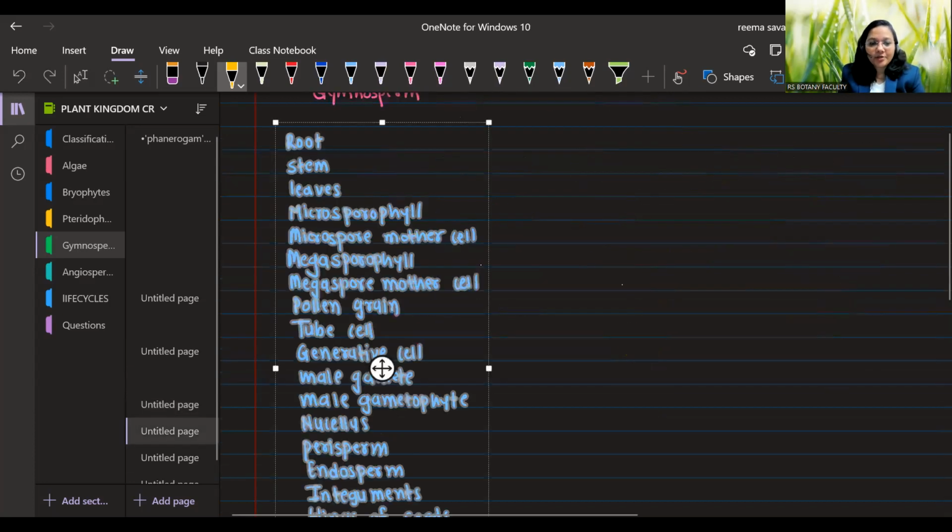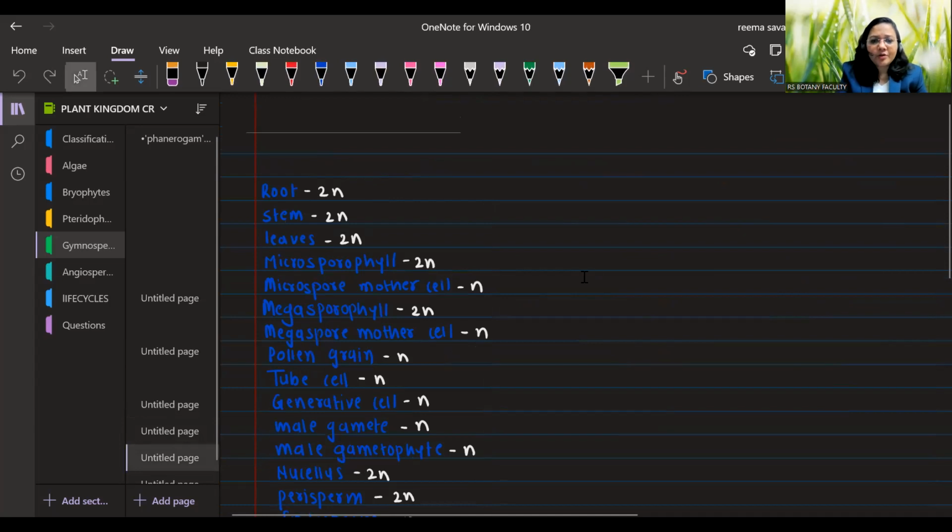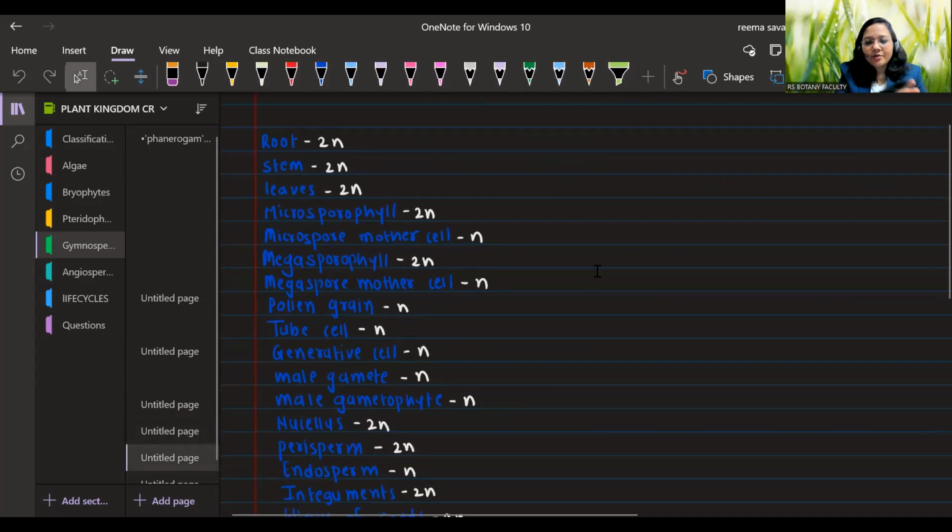Gymnosperm seeds have how many generations? 3 generations. Now we have studied the entire process: how gymnosperms produce seeds, what is gametophyte, what is sporophyte, right? Whenever we see a gymnosperm, you need to remember that whatever you are watching is their sporophyte. They have root, diploid, that is sporophyte. They have stem, diploid, sporophyte, leaves, diploid, sporophyte. They have microsporophyll, aggregated in the male cone, that is also diploid.